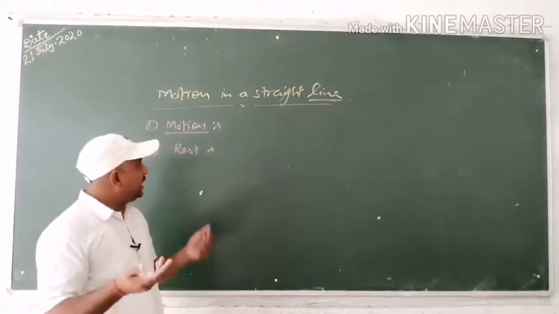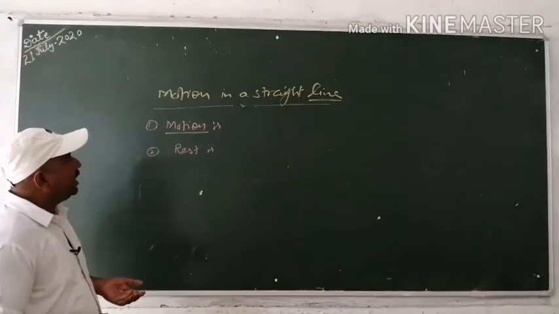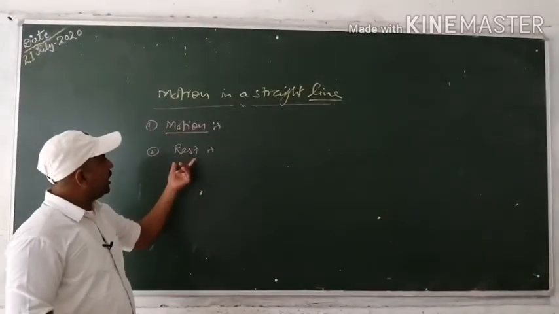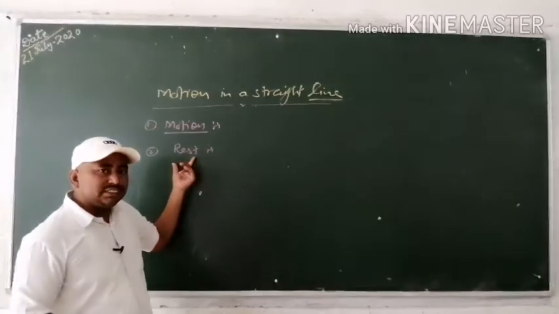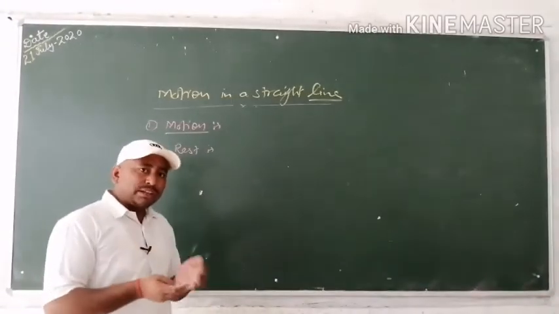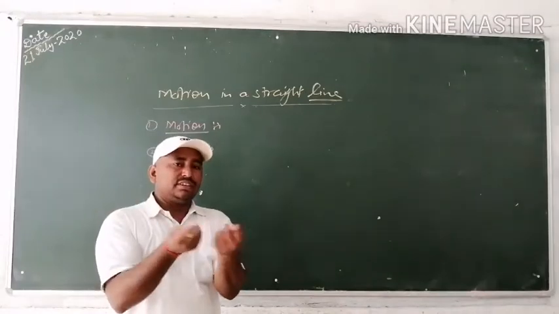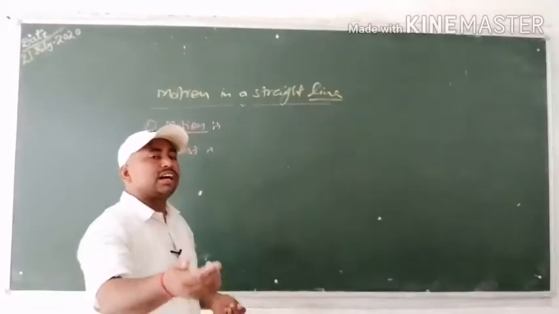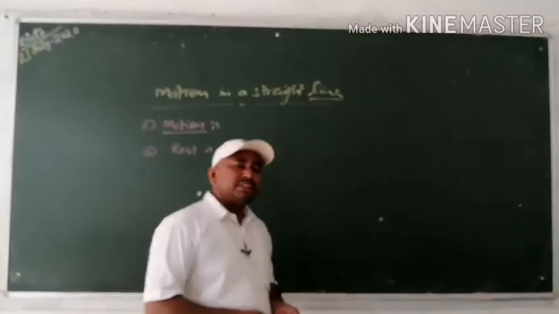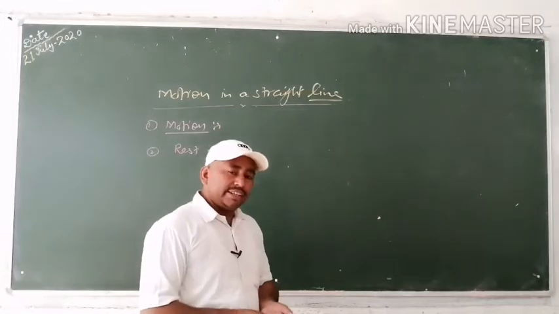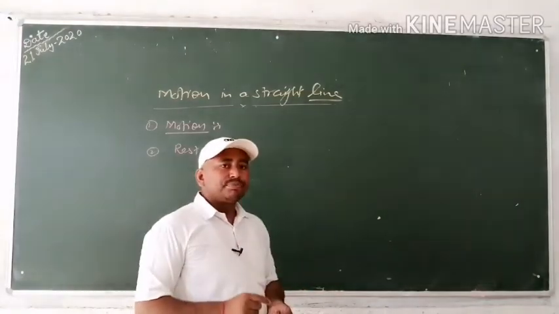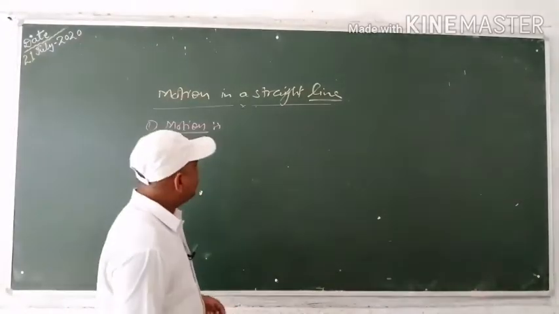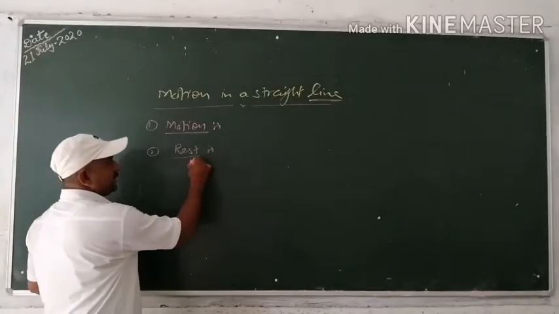So there are two different criteria to describe the position of motion and rest. Both conditions can be assumed with respect to the surroundings. If you are changing your position with respect to your surrounding with time, then you are said to be in motion, and if you are not changing your position with respect to your surrounding with time, then you are assumed to be at rest.